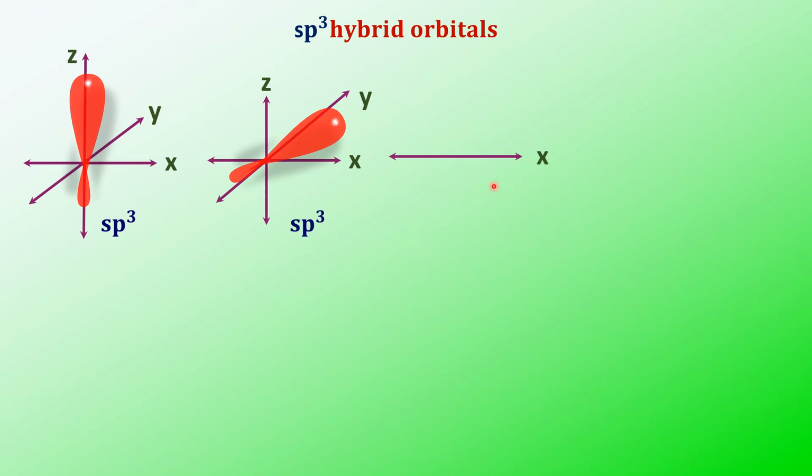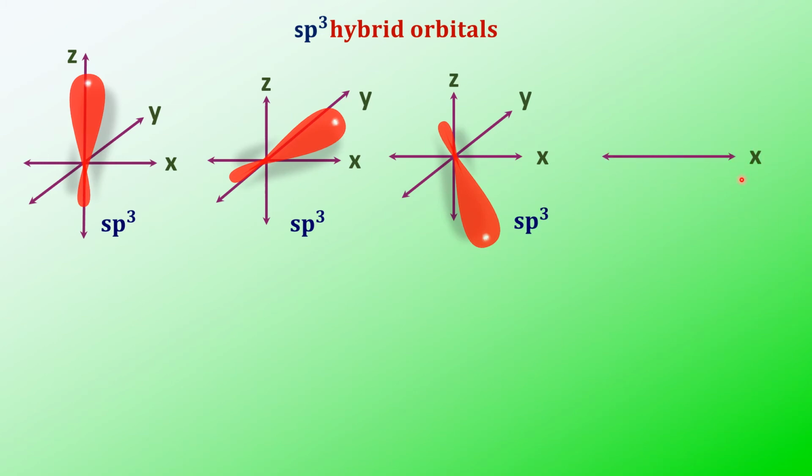And then third one, y-axis, z-axis. See, this is the third hybrid orbital. See the difference. And the fourth one, y-axis, z-axis.